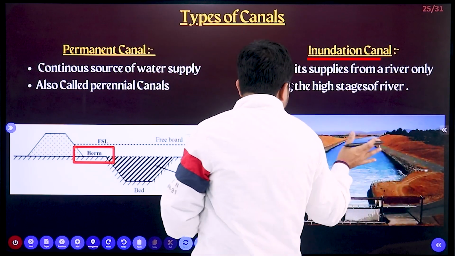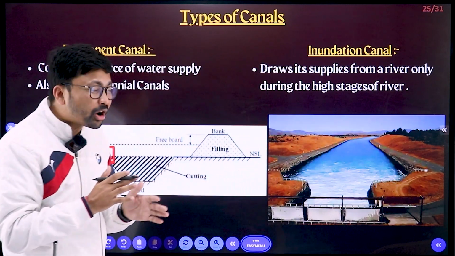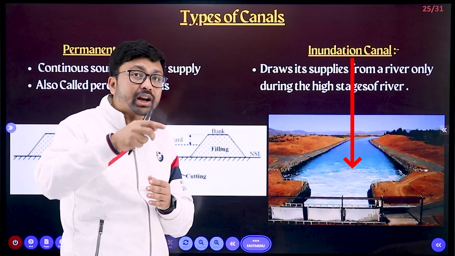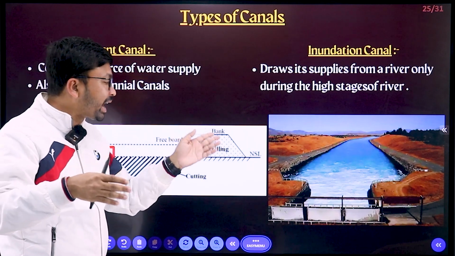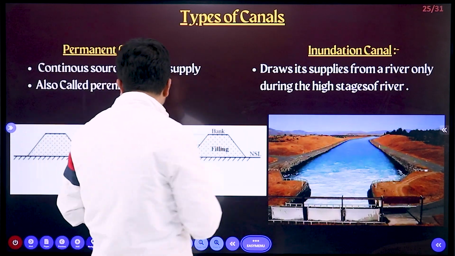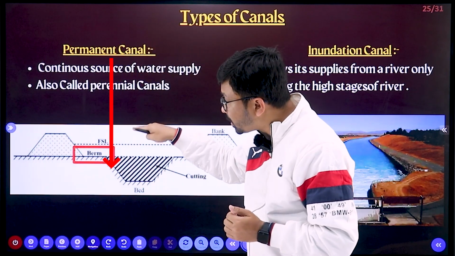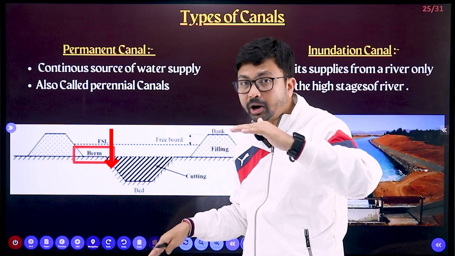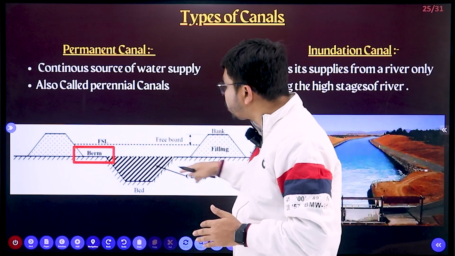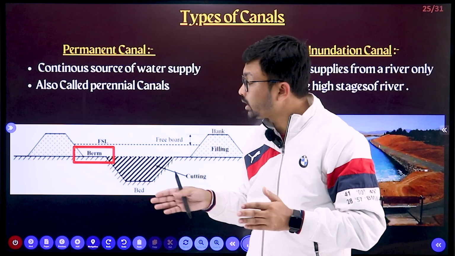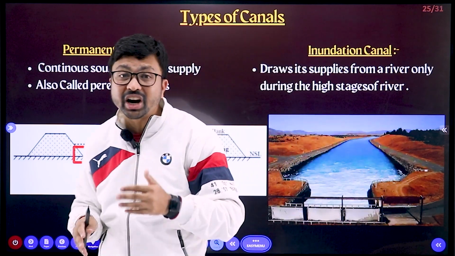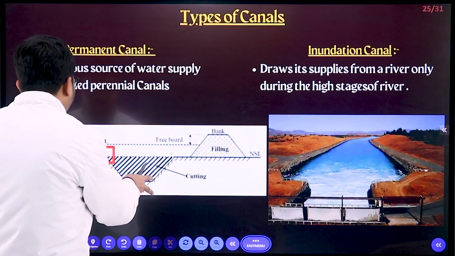For inundation canals, we don't need to construct any dam or any such things. Only extra water will be supplied to the canals. But for the perennial canals, the depth of the canals will be much lower than the water level of rivers. So water will come to the canals throughout the year. But for that, we need to construct a dam.